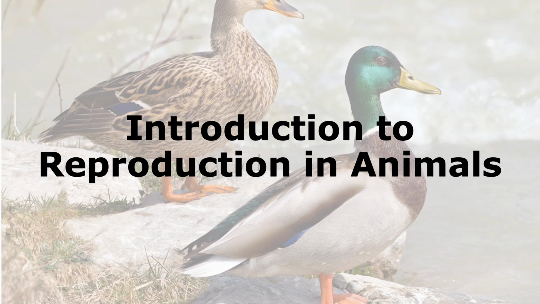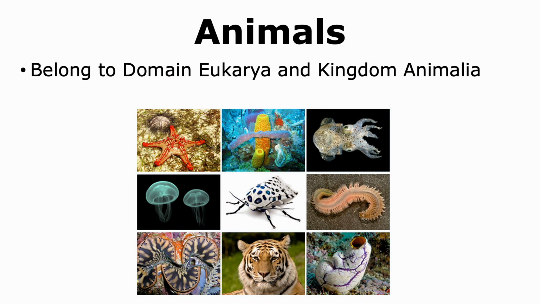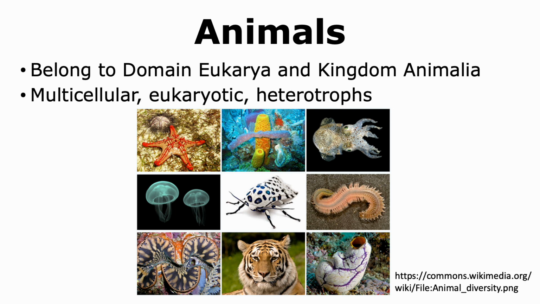In this video, we are going to learn about different aspects of reproduction in animals. Animals are organisms that belong to the domain of Eukarya and the kingdom of Animalia. All animals are multicellular eukaryotic heterotrophic organisms.